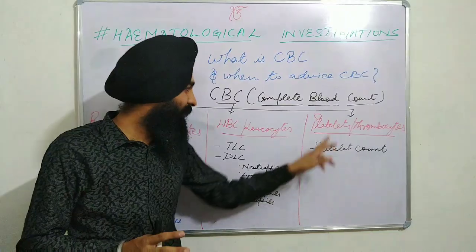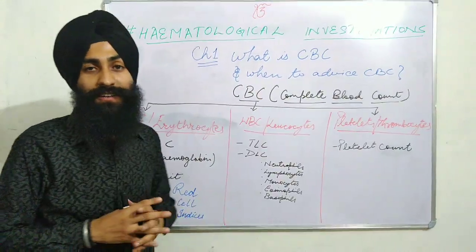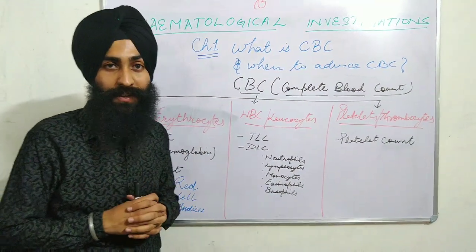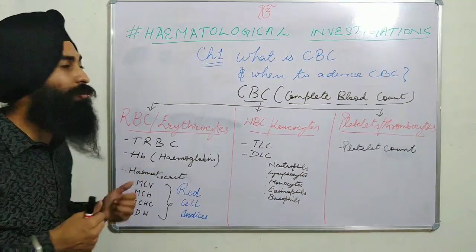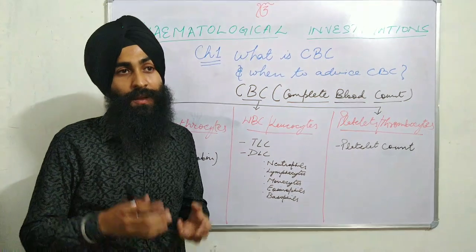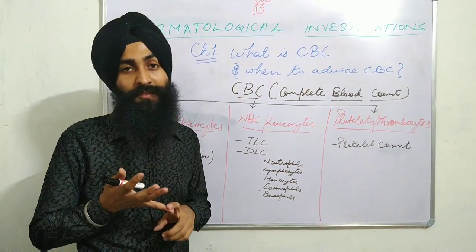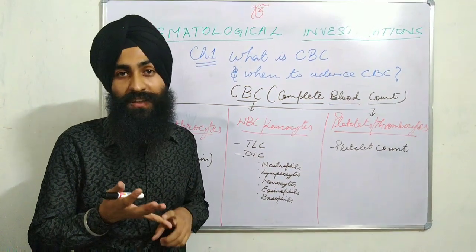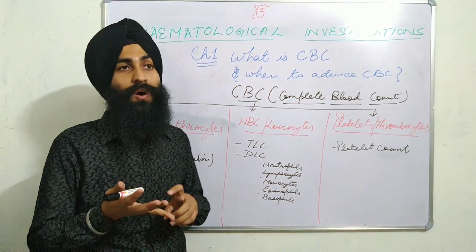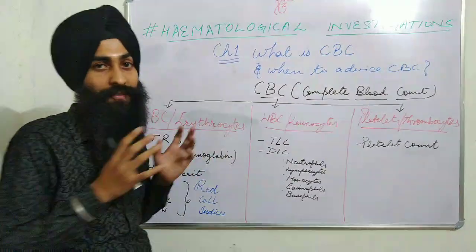Last but not least, that is platelets or thrombocytes. Normal platelet count is 1.5 to 4.5 lakhs per cubic millimeter. Now let us learn when to advise CBC. It all depends on the symptoms of the patients. Patients come with different symptomatology. Patients may say they are having fever, any allergic reaction like sneezing, shortness of breath, or there may be bleeding. These are the symptoms on which we have to advise CBC.